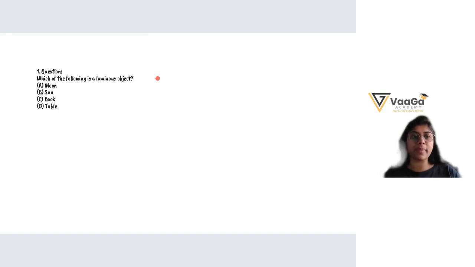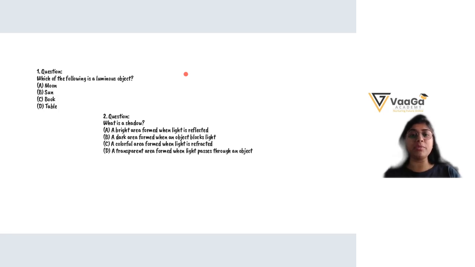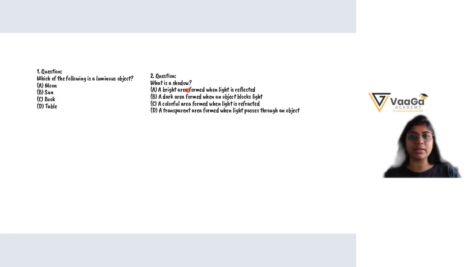Sun. Why? Because it emits its own light. Very good, because it is a luminous object and it creates its own light. So the sun is a natural source of light also.